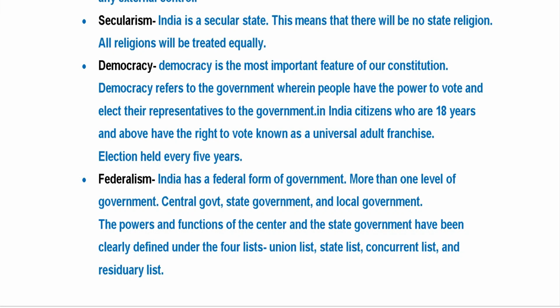Next, the state list is under the control of the state government. The state government is the head and they have the responsibility to maintain the subjects of the state list. Next, the concurrent list comes under both governments, the union government, meaning the central government, as well as the state government, and the residuary list subjects come under the central government.